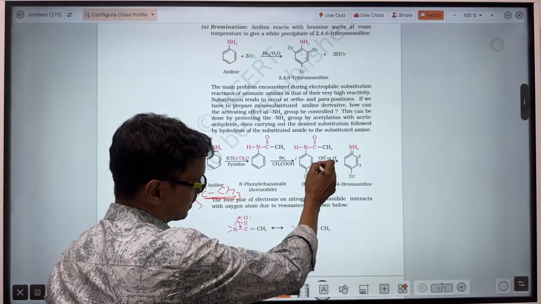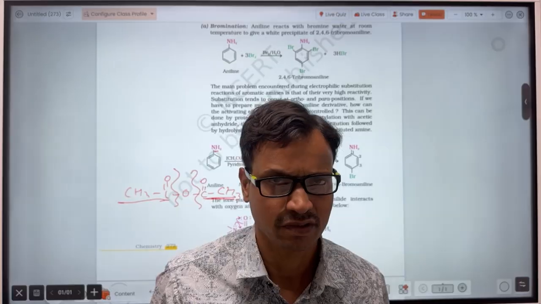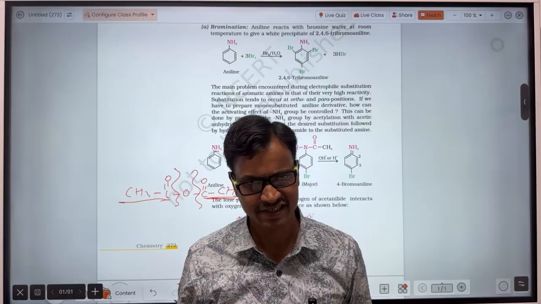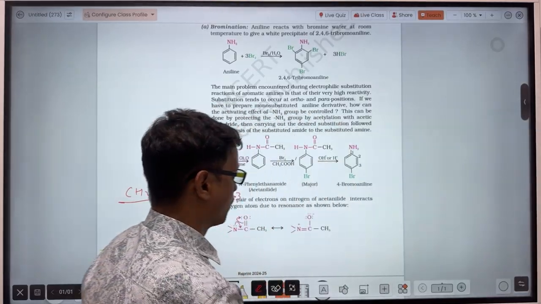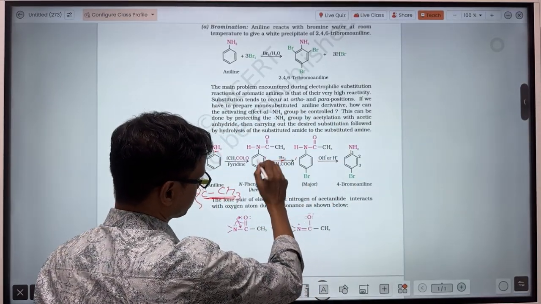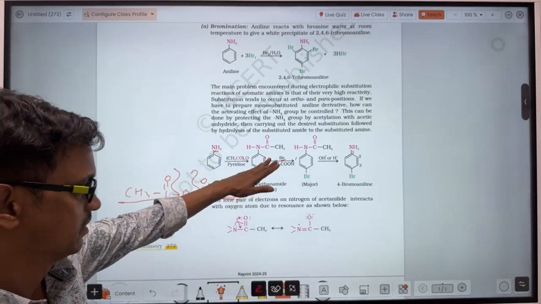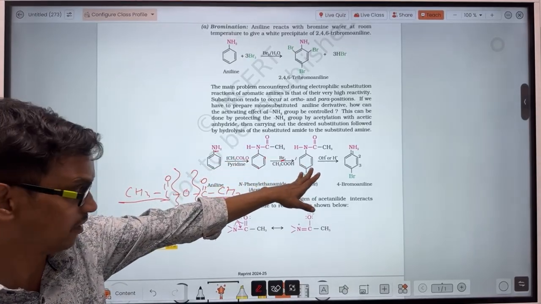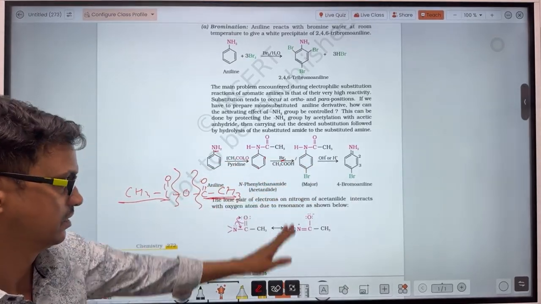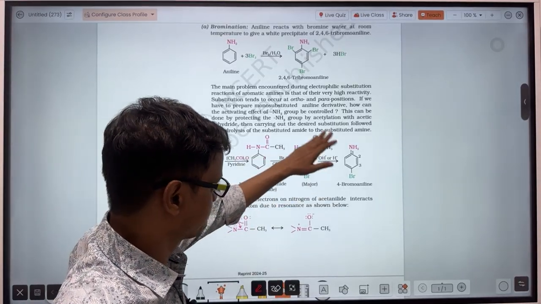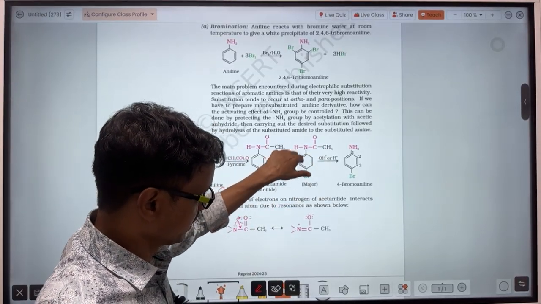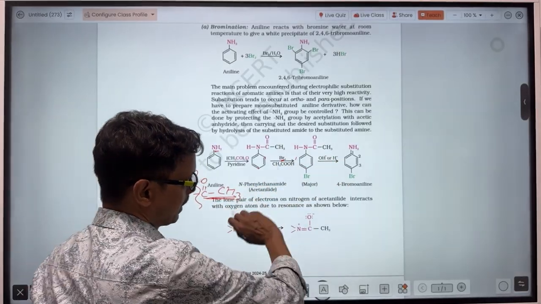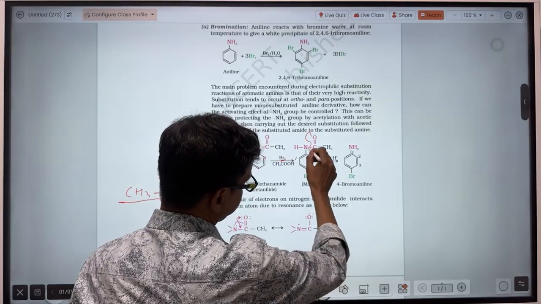So when the electron cloud density at the nitrogen decreases, the electron of nitrogen will not frequently delocalize inside the benzene. So only two options: bromine will either combine at the ortho position or at the para position. Since the para substituted product is the stable product, bromine will bond only at the para position and not at the ortho position. Then after this para substituted bromo derivative of aniline forms, it will be treated with acid or alkali. As a result, this group will release from there and hydrogen will get bonded.